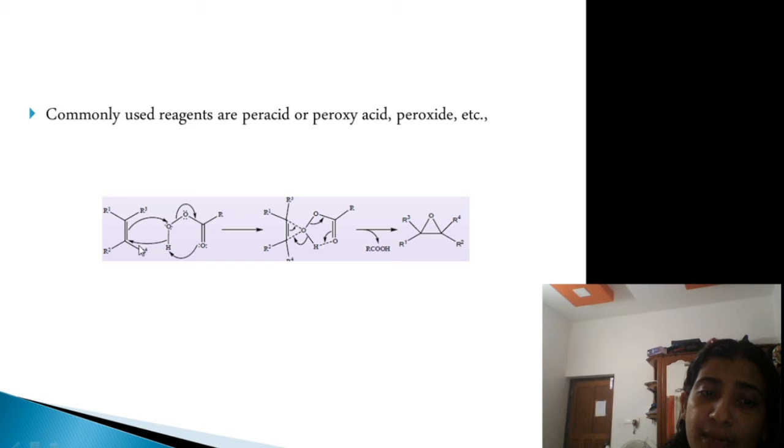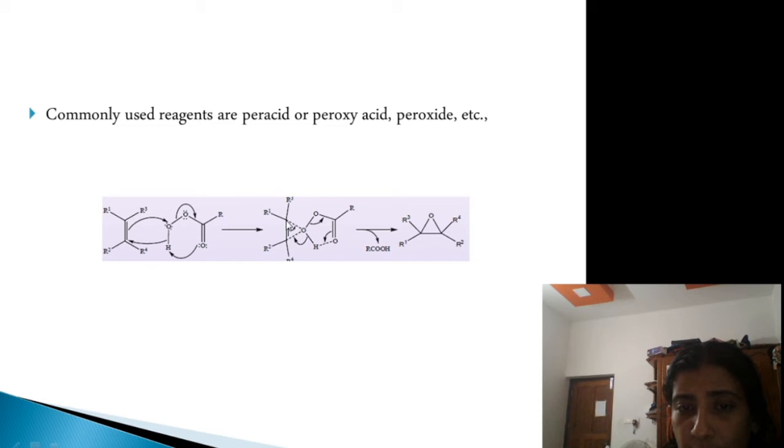And coming to the mechanism, we know that this oxygen, which is highly electronegative, withdraws the pi electrons of the alkene, and these will be shifted towards this side. This bond's electrons will be shifted like this, and we can say that a concerted mechanism is taking place, forming an unstable cyclic intermediate.